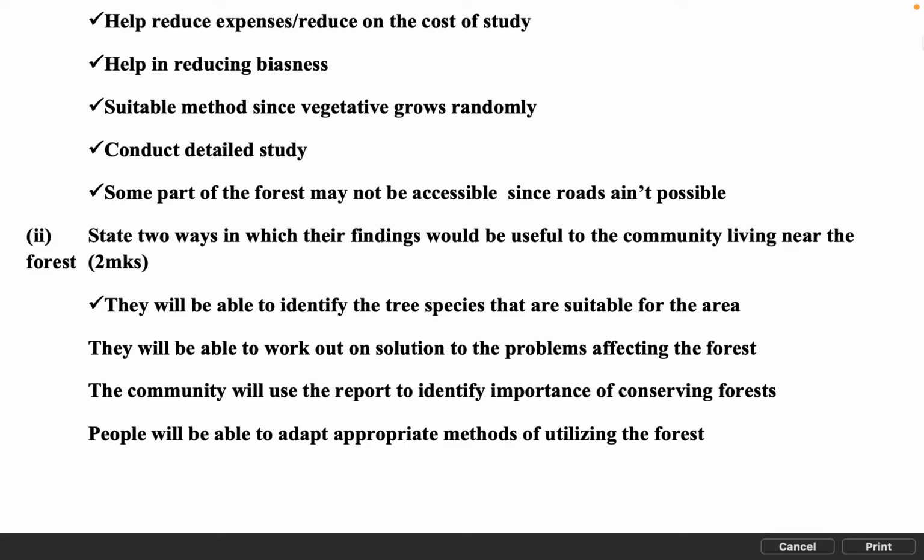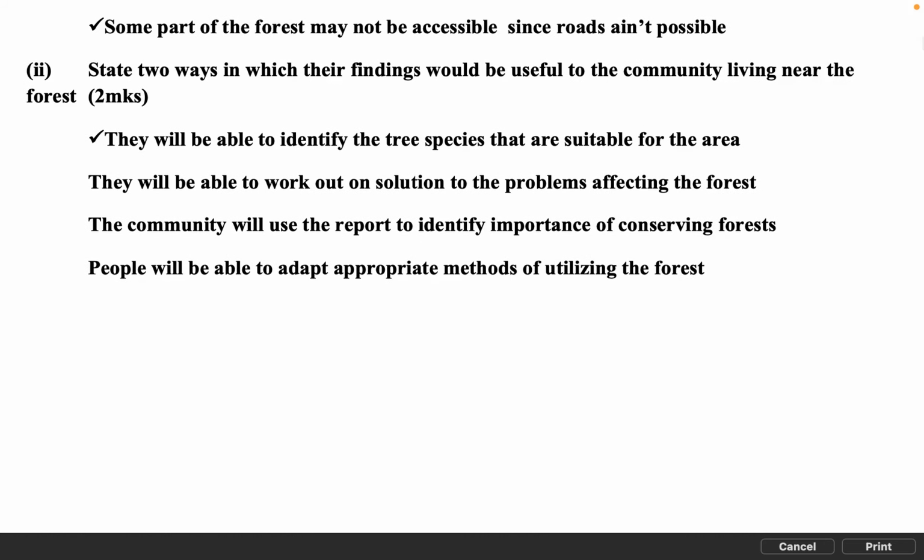State 2 ways in which their findings would be useful to the community living near the forest. 2 MKS. They will be able to identify the tree species that are suitable for the area. They will be able to work out solutions to the problems affecting the forest. The community will use the report to identify the importance of conserving forests. People will be able to adopt appropriate methods of utilizing the forest.